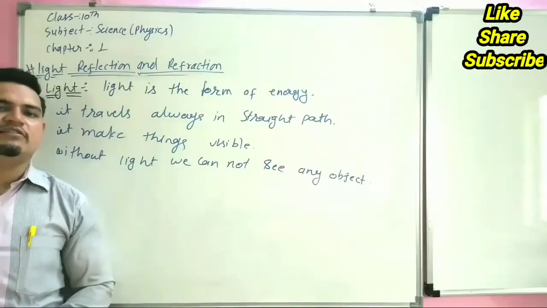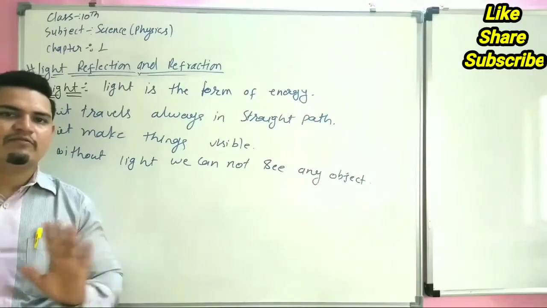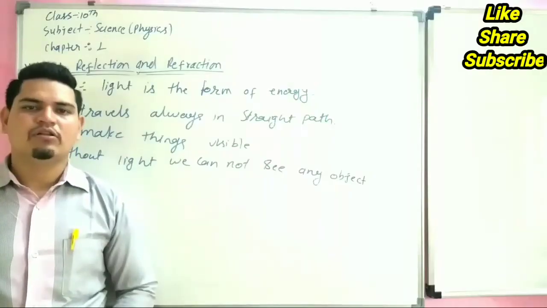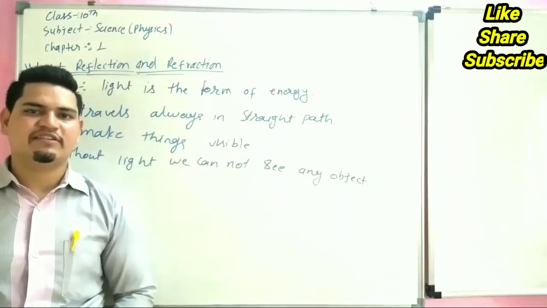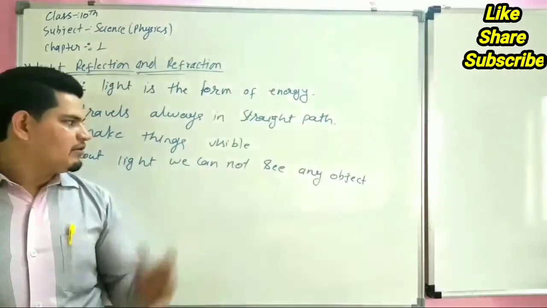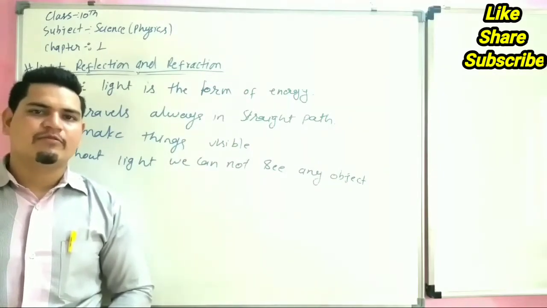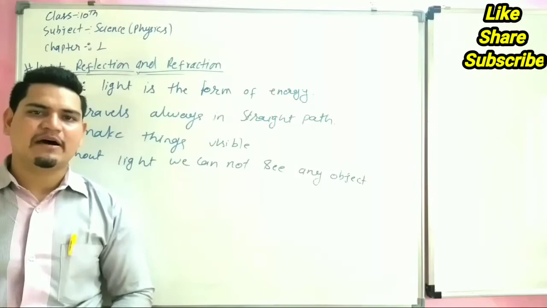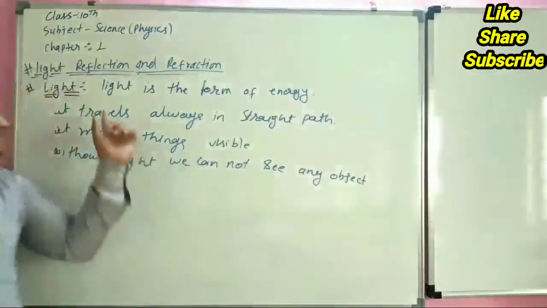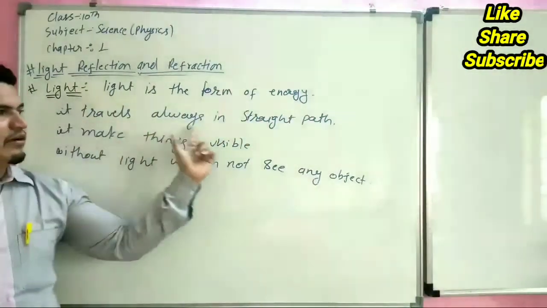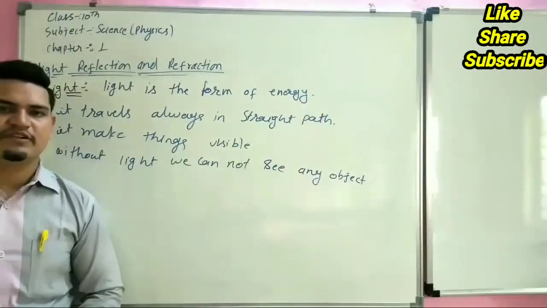It travels always in straight path, and because of its straight path, shadow is formed. It makes things visible. Shadow is the proof that light travels always in straight path, because shadow forms when an object comes in the path of light. Light is the form of energy. It travels always in straight path. It makes things visible. Without light, we cannot see any object.